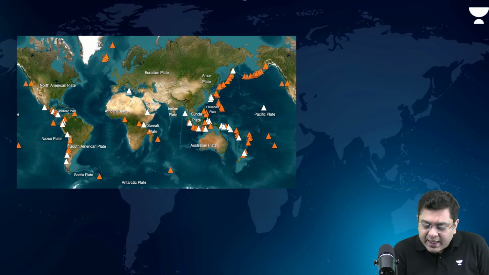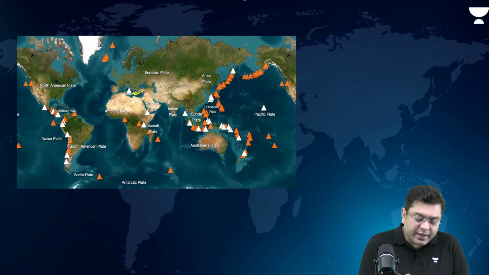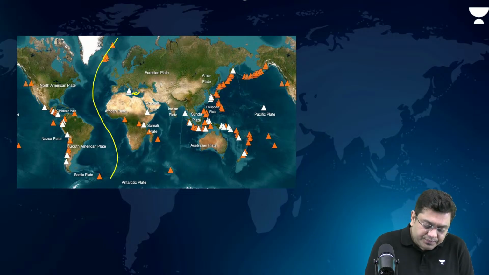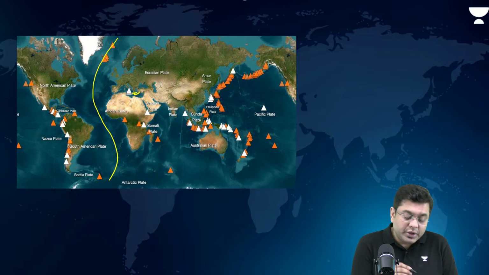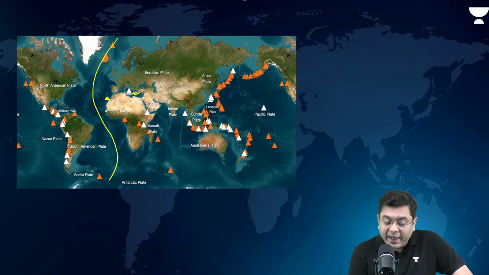One is the region around Mount Etna in the southern Mediterranean, Vesuvius and Etna. Then you have the region around Iceland, the Mid-Atlantic Ridge. Now, that year, the La Palma eruption had happened, so that is why it was very famous, followed by the Tonga eruption, which had also occurred.